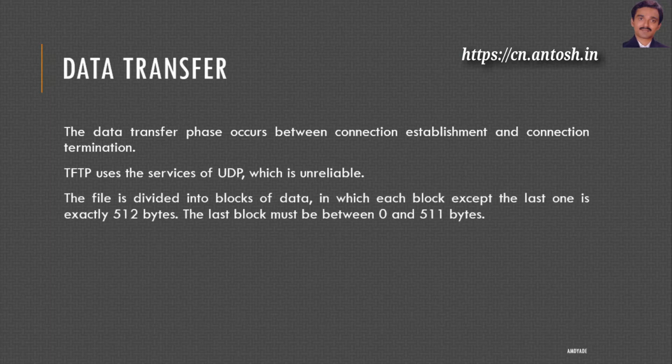In TFTP, the file is divided into blocks of data in which each block except the last one is exactly 512 bytes. The last block must be between 0 to 511 bytes, which marks the end of data transfer. TFTP can transfer data in ASCII or binary format.